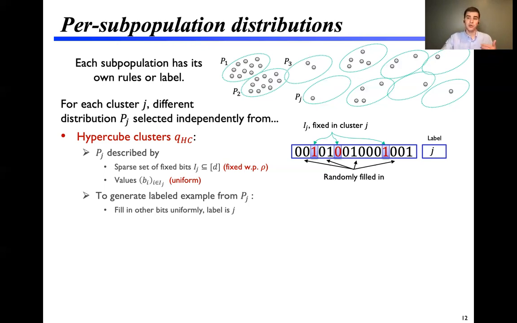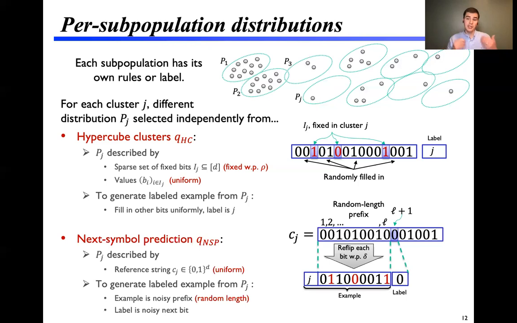The next task is meant to abstract sequence prediction or language modeling, like what we saw before in the Carlini et al. paper. In this next symbol prediction task, each P sub j is associated with a uniformly chosen reference string. And then to generate an example from P sub j, we take a prefix of random length, we add some noise uniformly at random, and then the label is the next bit, which could also possibly be noisy.